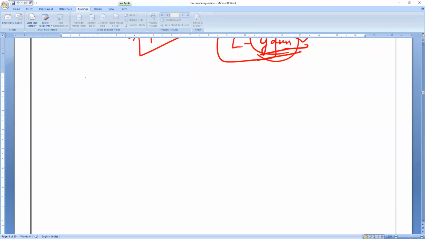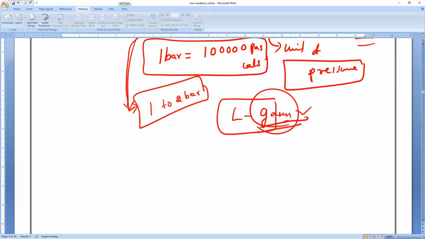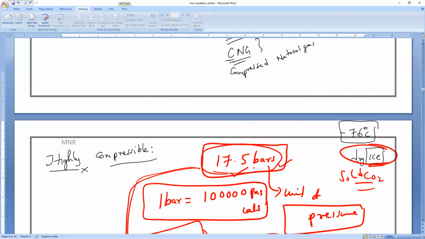Yes, sir. Okay, so write it. When we lower the temperature, it will change into gas, no, sir? Yes. Suppose I will change this into dry ice. Now, gas into solid: lower the temperature, not lower the pressure. For example, you are having a gas, carbon dioxide. What is the pressure, for example?